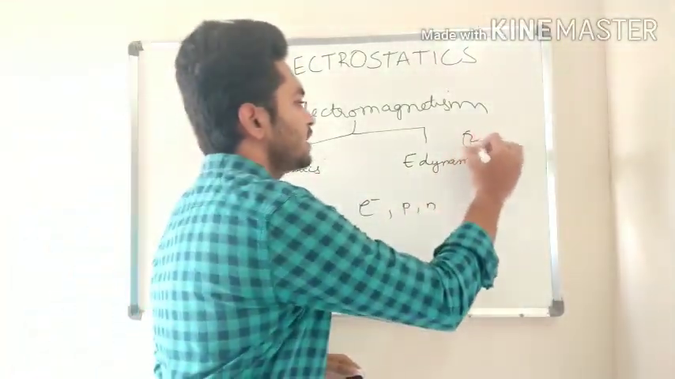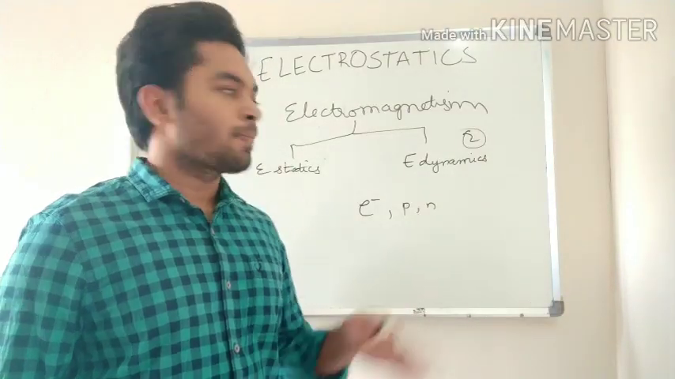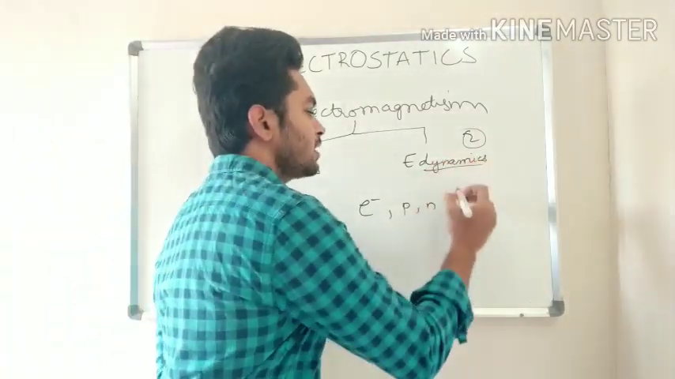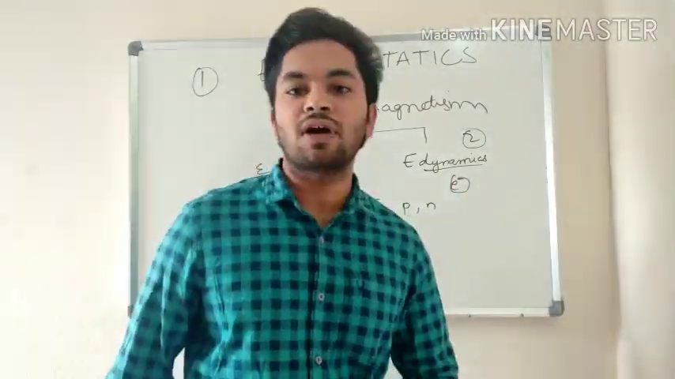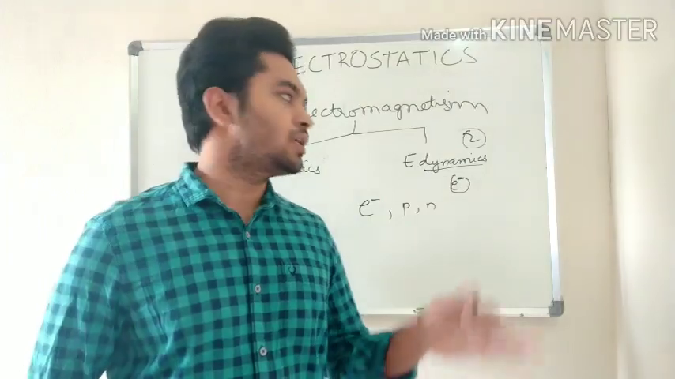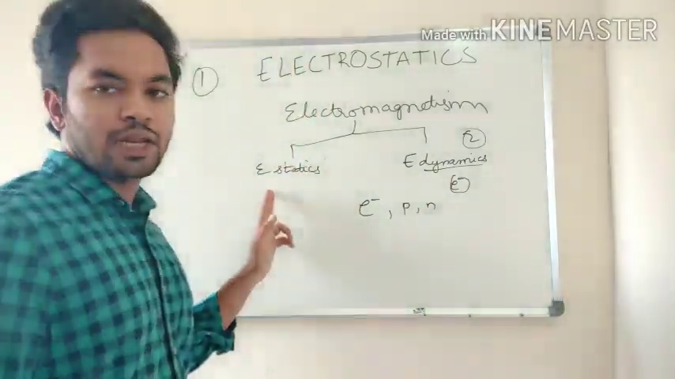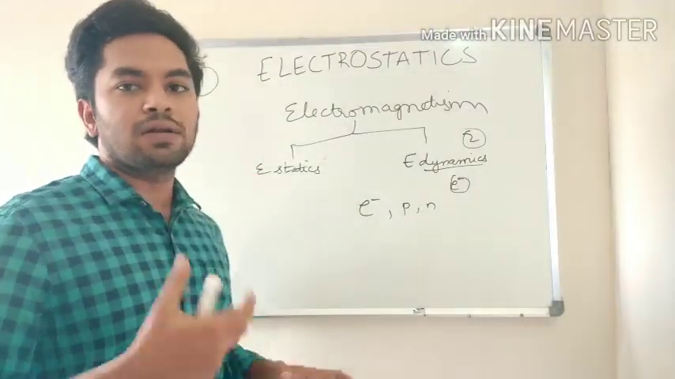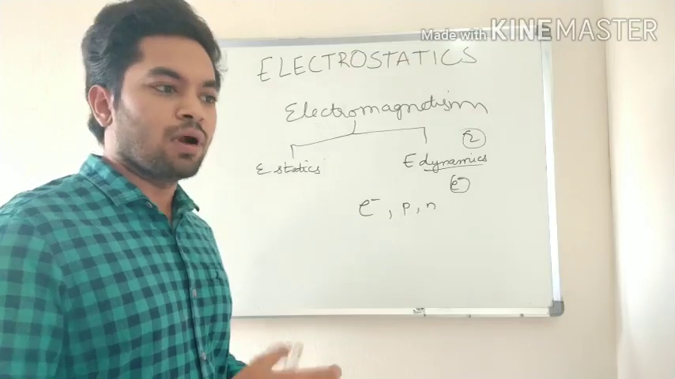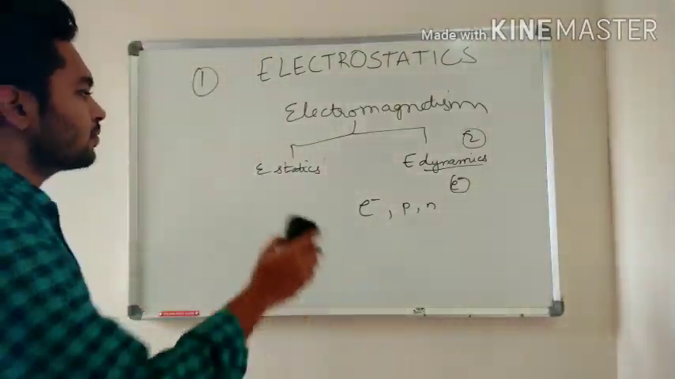Dynamics is your second chapter, which is called current electricity, right? Here dynamics means our electron passes through a conductor. The flow of electrons through a conductor is called current, as you already know. Now we are going to talk about electrostatics, where our electron is at rest, and what it does and what its properties are. We are going to study all of them in detail.